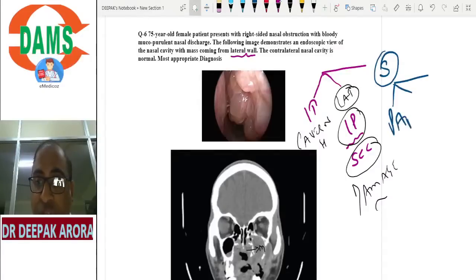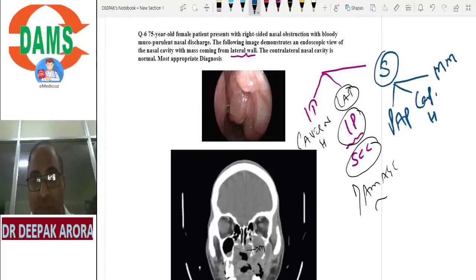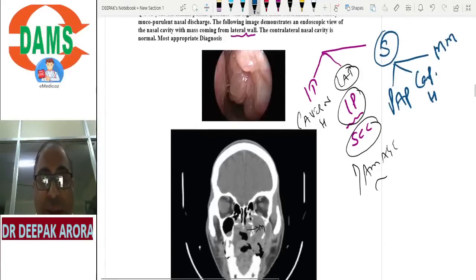If it is whitish, it is papilloma. If it is reddish, it is capillary hemangioma. And if it is dark brown, it is malignant melanoma. These are 6 tumors that should be on your tips. Cavernous hemangioma, inferior turbinate. Inverted papilloma, squamous cell carcinoma, lateral wall. And 3 tumors on the septum: papilloma, capillary hemangioma, and malignant melanoma.